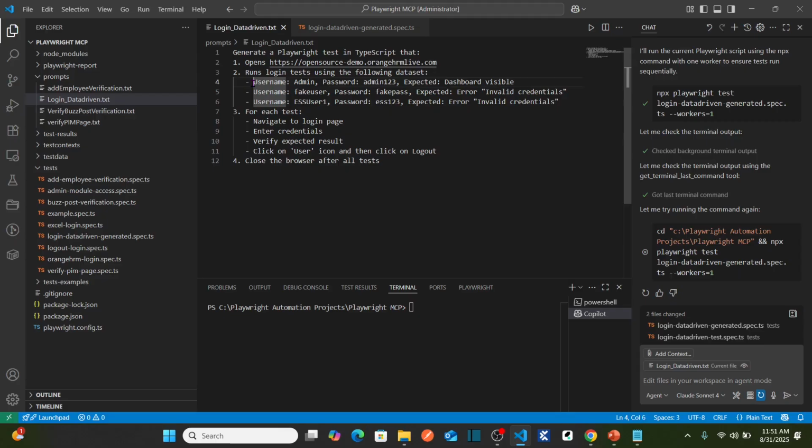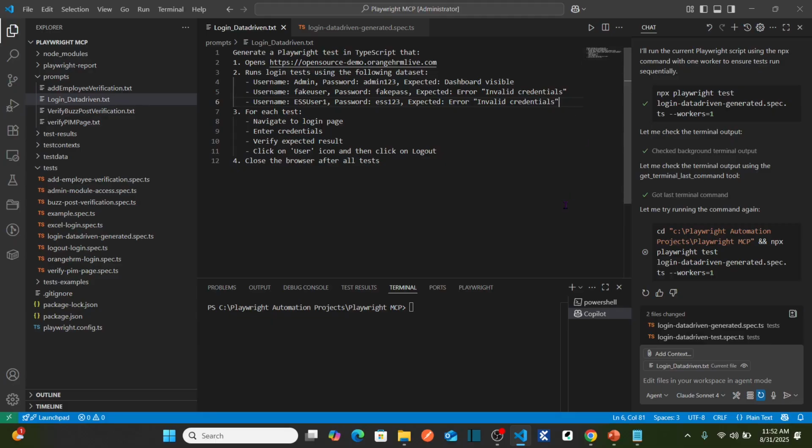So now our first test is data driven testing, but the data sets that we are providing are in the prompt file only. What if you have an external source file like a CSV file? If the test data is in a CSV file, how can you automate? So let me create a prompt file where I'm going to perform the data driven testing from the external CSV file.